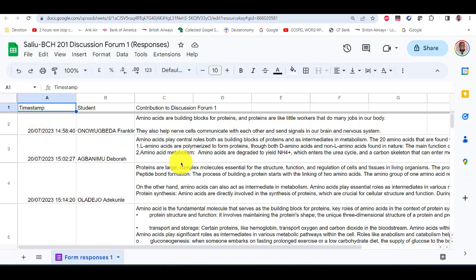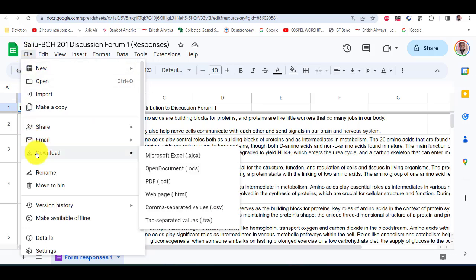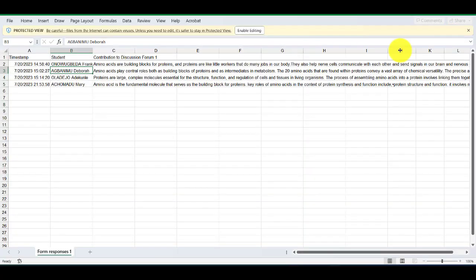So you see the timestamp, but what I want you to do is to get this thing into Excel. So you go to File, you go to Download, Microsoft Excel, and it downloads. You go to see download here, but download Microsoft Excel. What we have. So we have